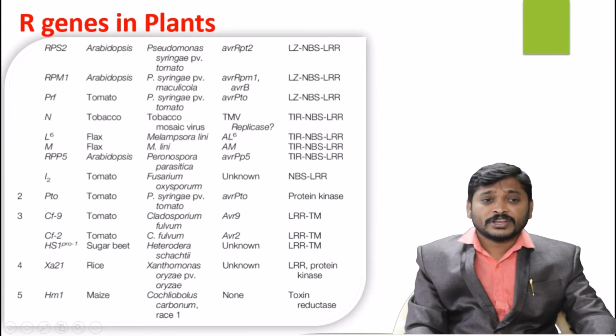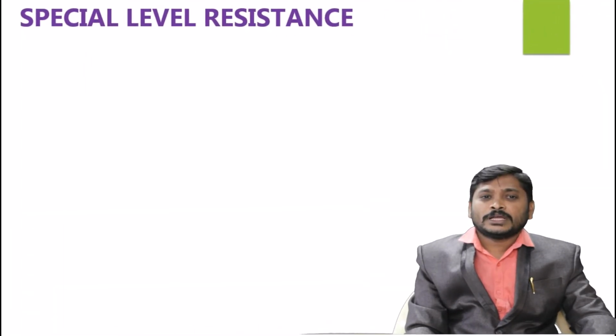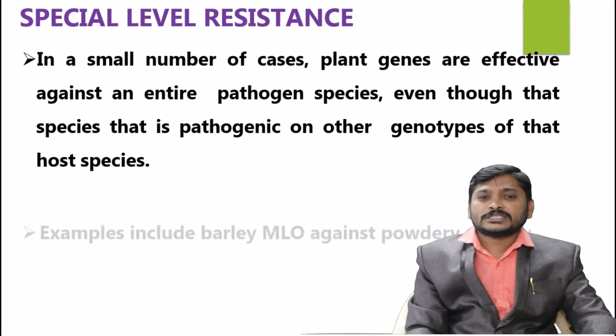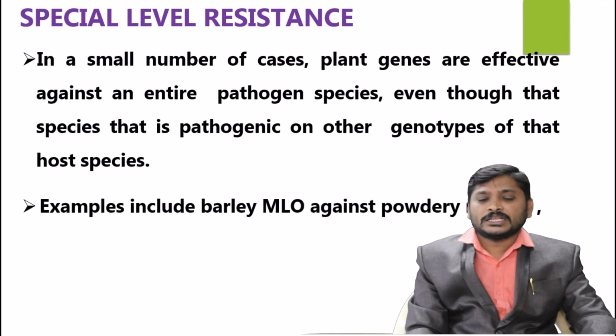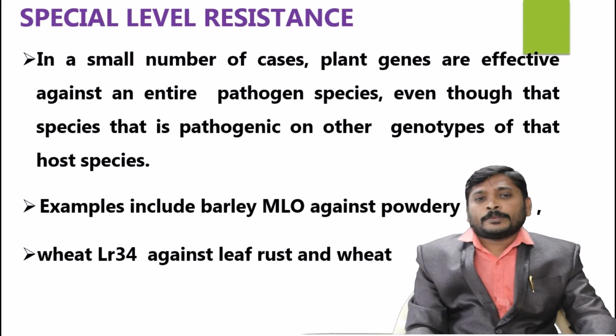Their gene products are very important. Now more than 600 varieties of gene products have been identified. These genes are being used for development of disease resistance. There are so many hypotheses and concepts regarding the specific and special level of resistance, whether the resistance developed after these organisms is transient or over a period of time.